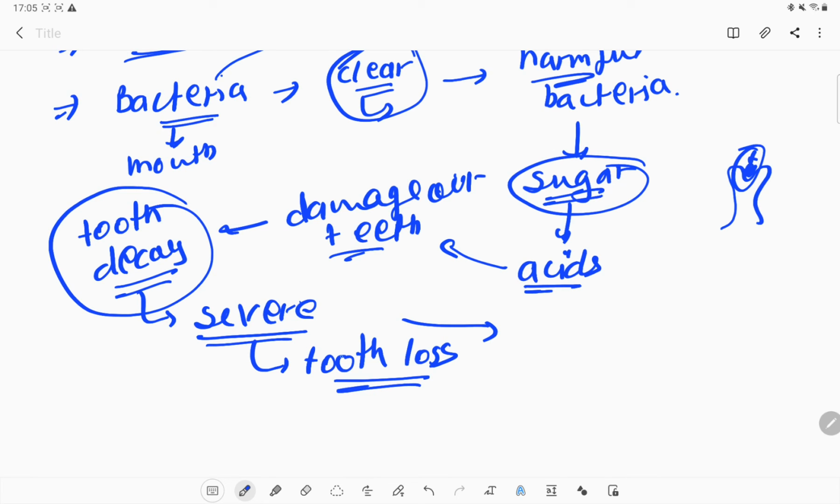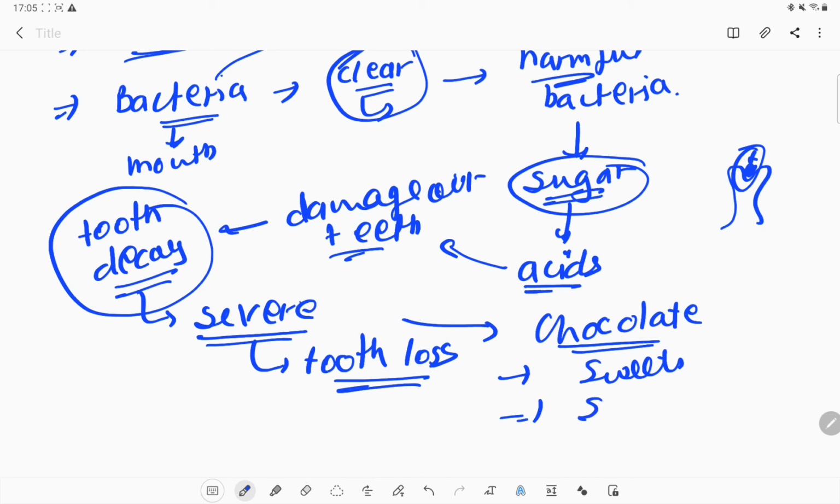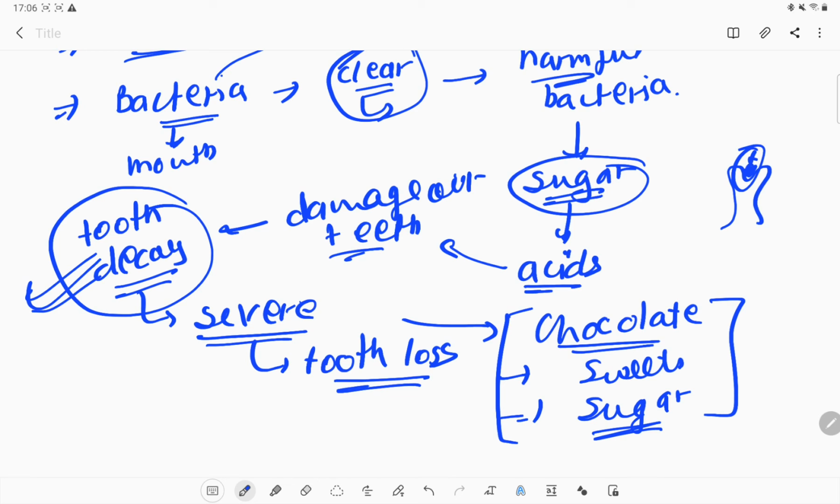What is the major culprit for tooth decay? It is chocolate. Eating a lot of chocolate at night time can cause tooth decay, and so can eating sweets at night time, or any product which is made up of sugar. They can damage our teeth and cause the disease which is tooth decay.